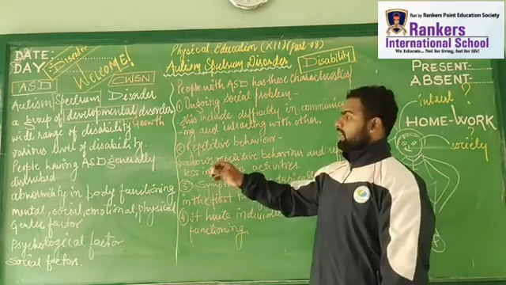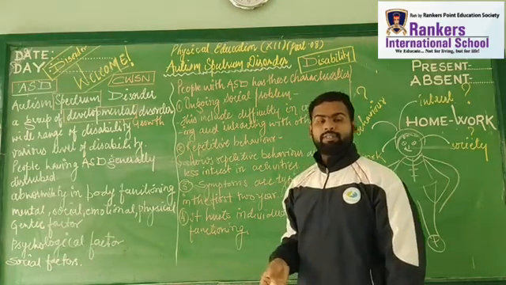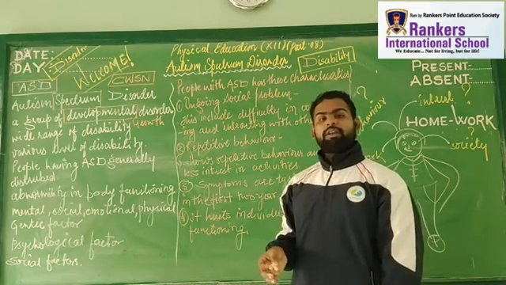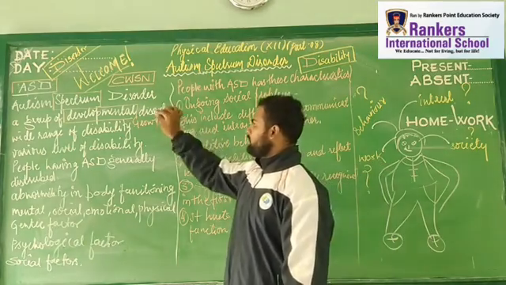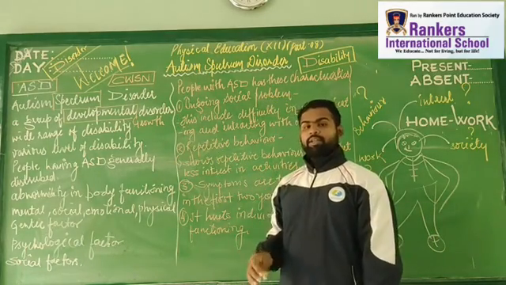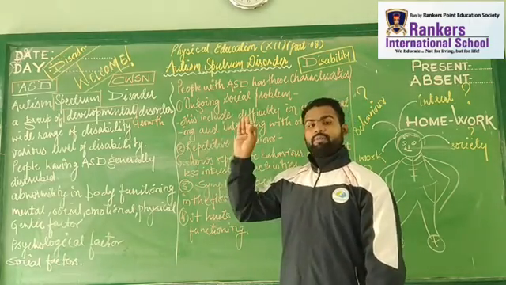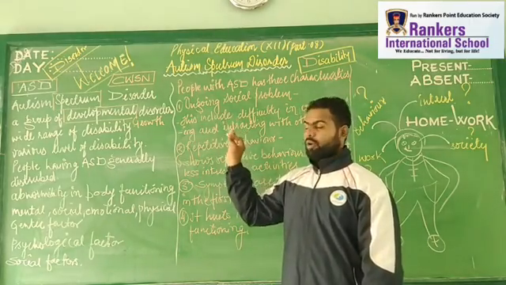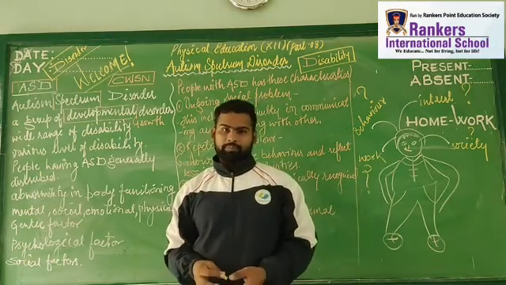So here we understand that development is the vital, most important part, which is related with the whole soul. Growth is a cellular term. Right? So a person having autism spectrum disorder will face a group of developmental disorders. These disorders consist of a wide range of disability.